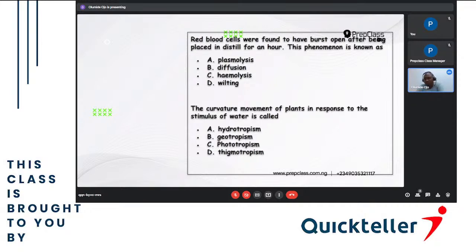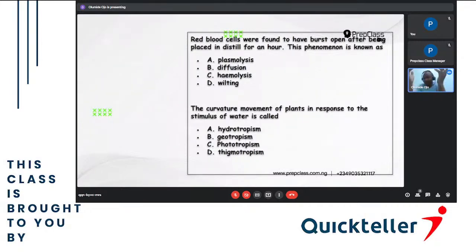Then the next question: the curvature movement of plants in response to the stimulus of water is called. This question is talking about one of the characteristics of living things, called irritability. Every human being, even plants, respond to stimulus.